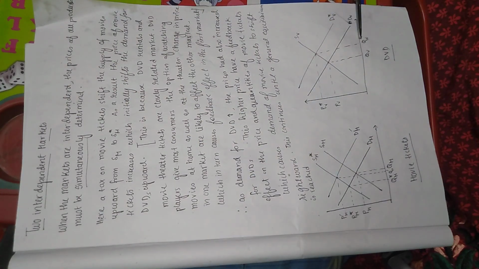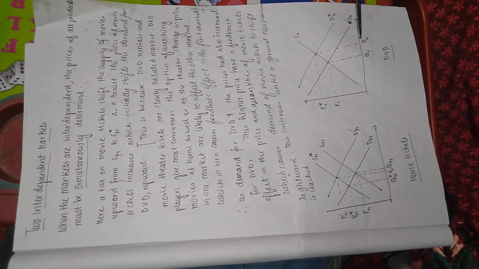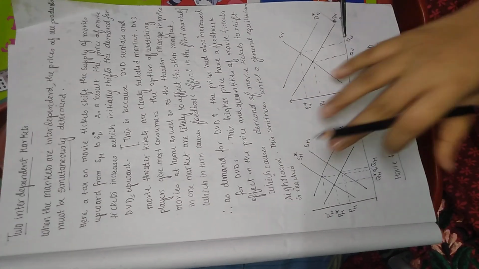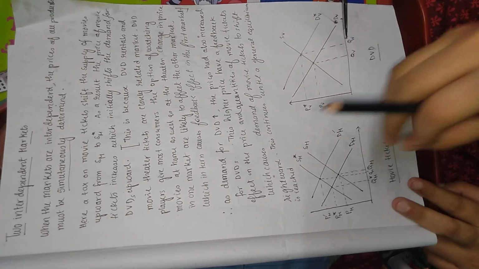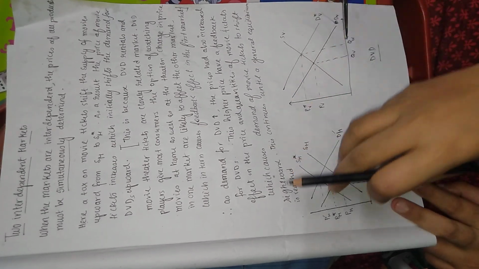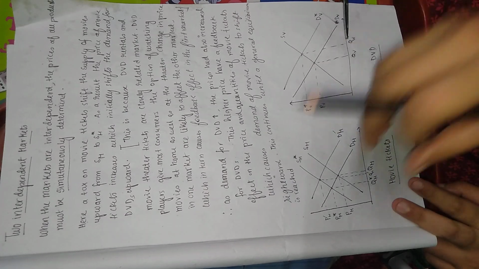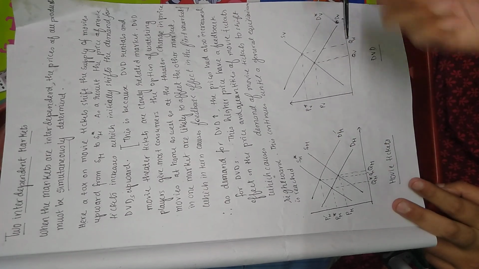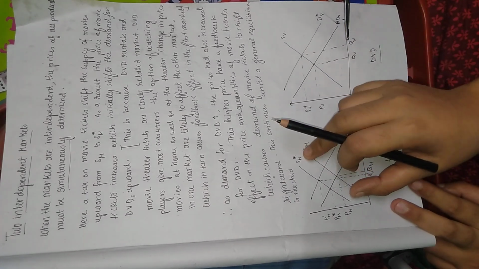So here, a tax on movie tickets shifts the supply of movies upward from SM to SM star. See this graph. The tax has been imposed on the movie ticket, so now the movie ticket is much costlier. So there is a shift of what?